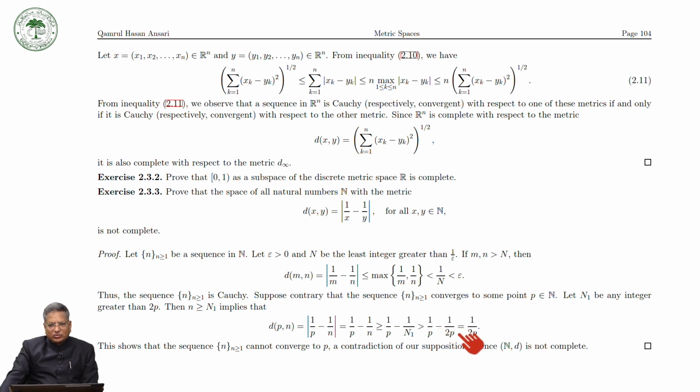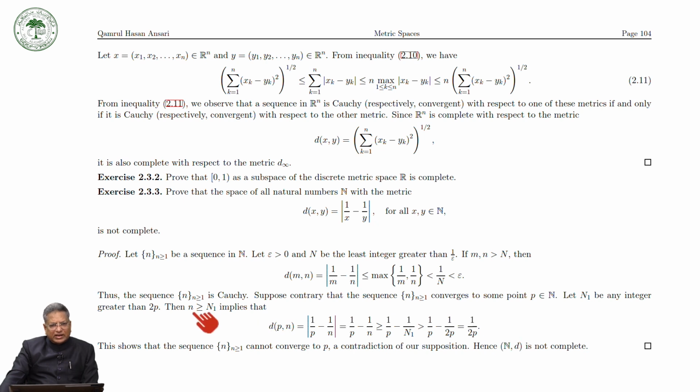And so this is equal to 1/(2p), and p is any integer. So d(p,n) does not converge to 0 as n tends to infinity.